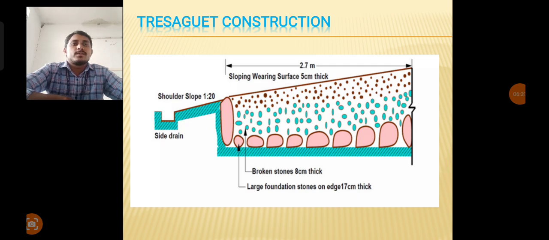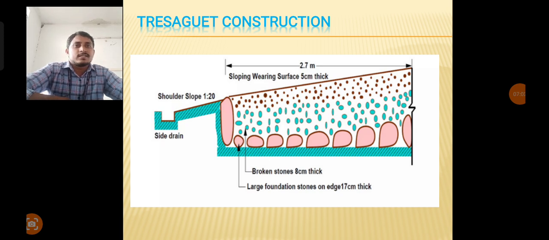Shoulders are also provided. In the same procedure the road is made of four layers: the soil subgrade is placed, then larger foundation stones, then the sub base of broken stones of 8 centimeter thickness, and the base course of 5 centimeter thickness.